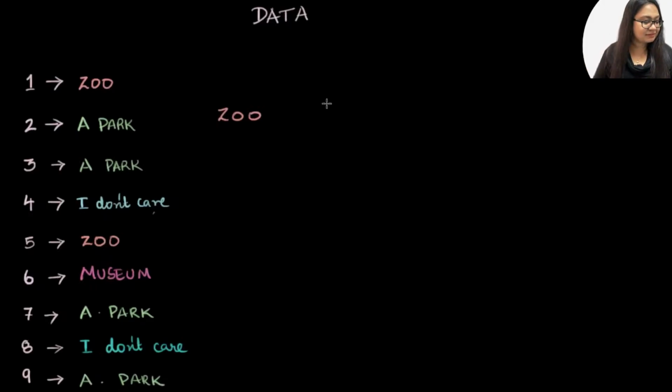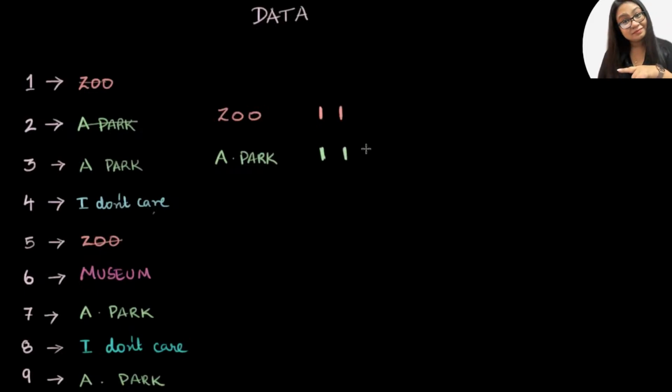And then I go down, okay, it occurs once, then it occurs once more over here, twice. So I know that I've covered these two. Then I look more and there aren't any more. Then I decide, okay, I want to find out how many people said amusement park. So I write down amusement park and then I go and count. One person said it here, one more said it over here, one more here, and one more here. So I have my amusement park over here. Then I go, okay, there's museum. And let me just write museum. And in this case, there's one person who wants to go to the museum.